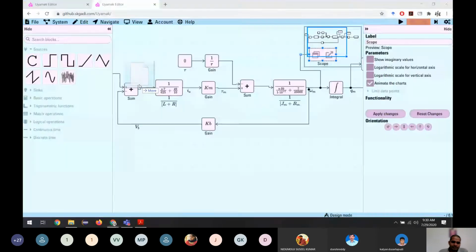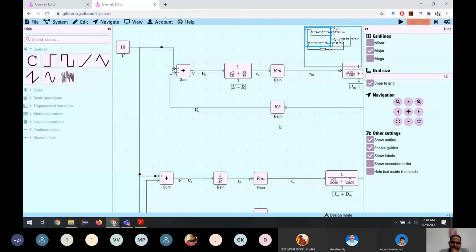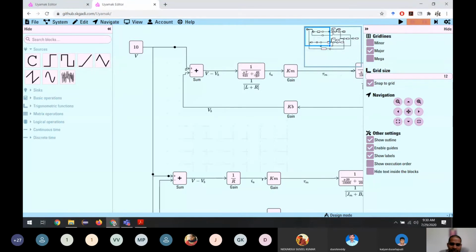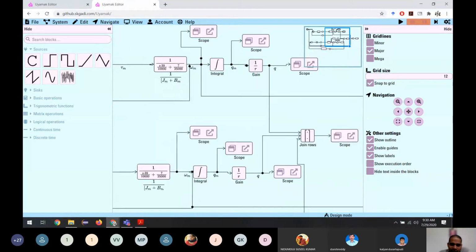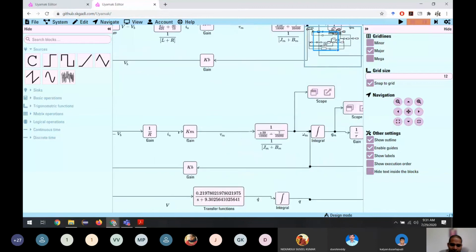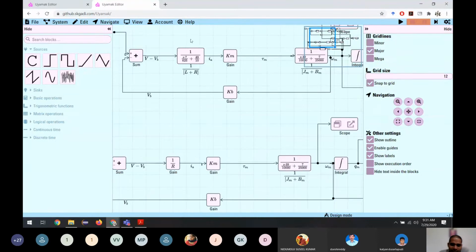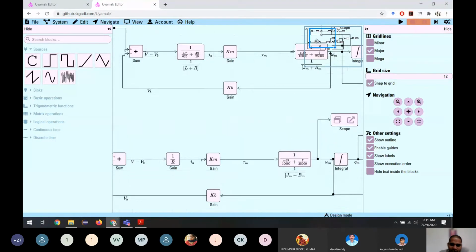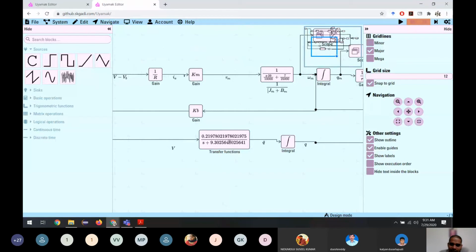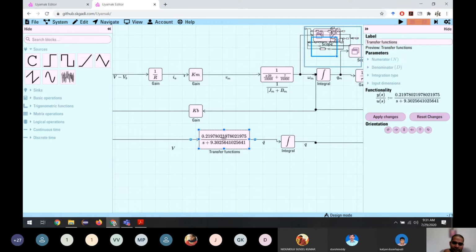Let's go to this simulation, the 13. Open it. Okay, so what do we have here? This first one is the transfer function, the complete transfer function, like how we have done in the previous one. And here it is approximating by removing this dynamics. And the last one is completely removing all the dynamics. I mean, we are not removing, we are reducing the block diagram and putting all together into one block, this block.